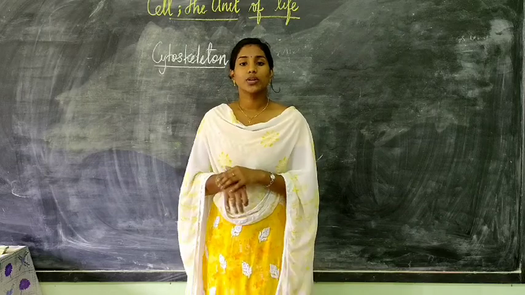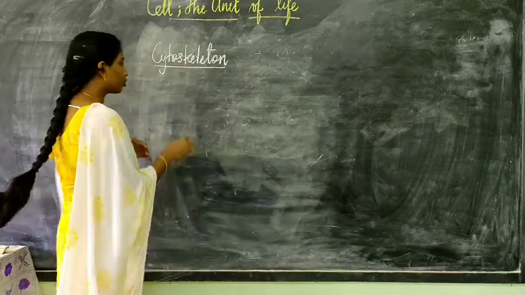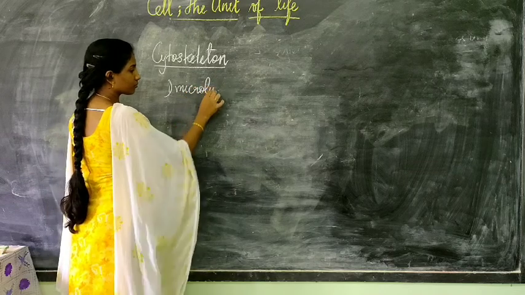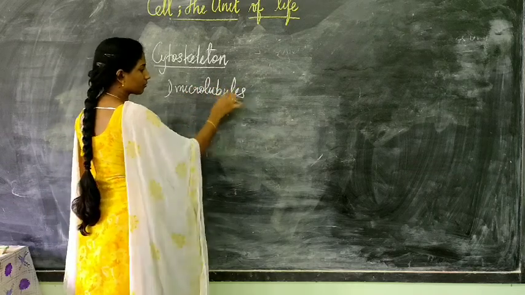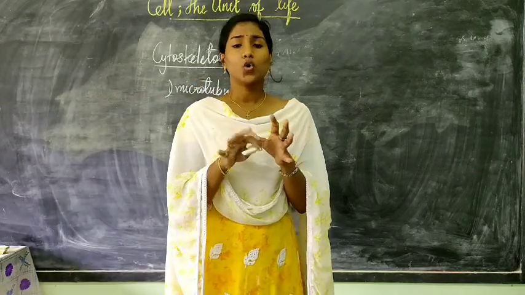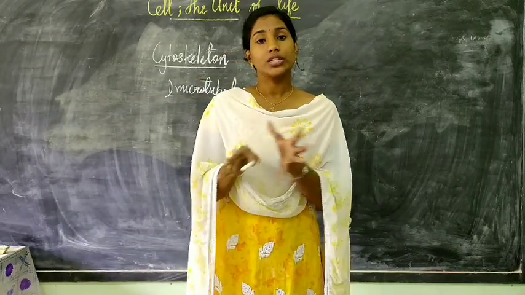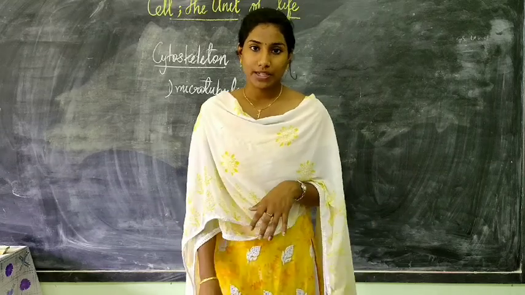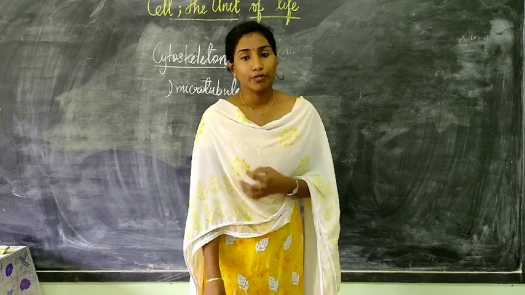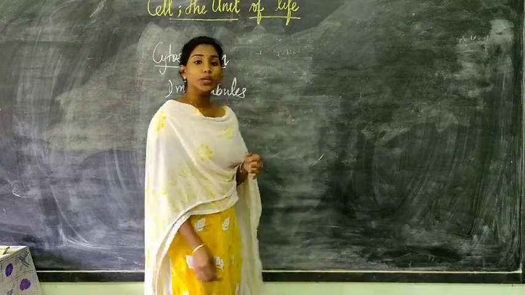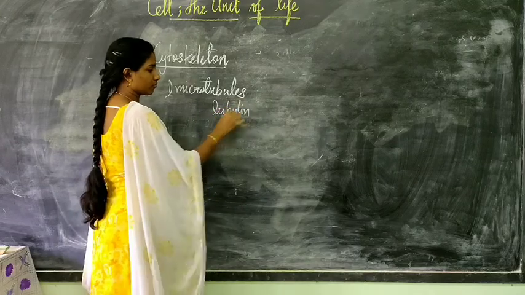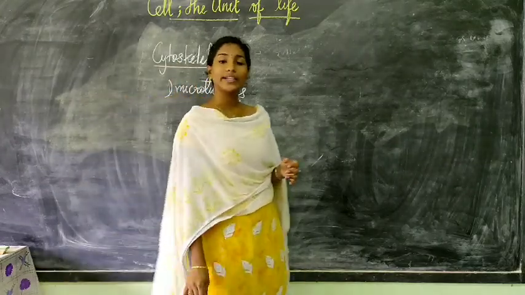First of all, let us look at microtubules. What are microtubules? Microtubules are a kind of cytoskeleton whose size ranges around 24 nanometer in diameter. Alright, now these are made up of a particular type of protein called tubulin. They are made up of a protein called tubulin.